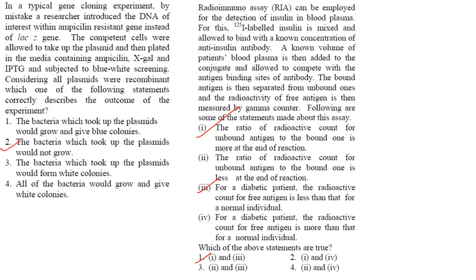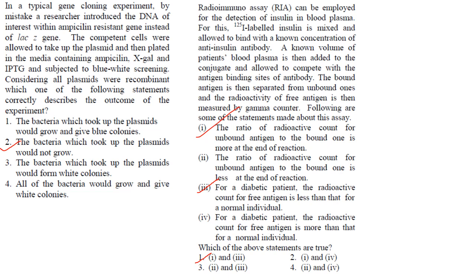The next one. Radioimmunoassay can be employed for the detection of insulin in blood plasma. I am not going into the details of how radioimmunoassay is conducted. I hope you all know it. For this, I125 labeled insulin is mixed and allowed to bind with a known concentration of anti-insulin antibody.